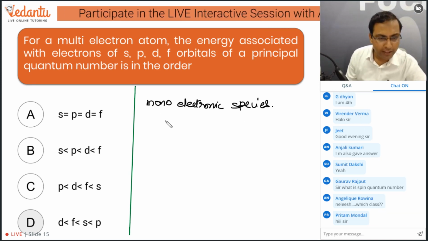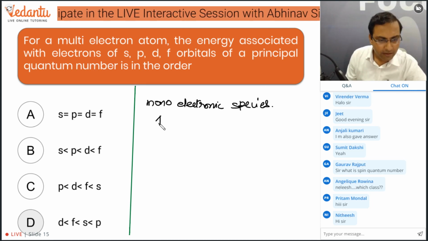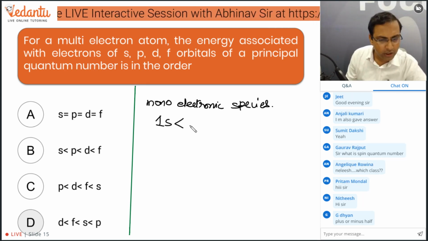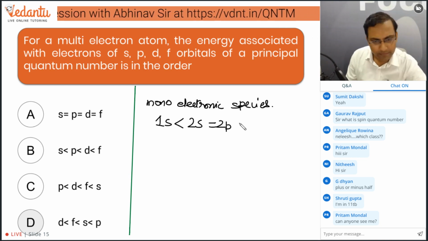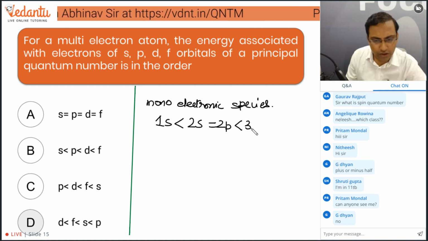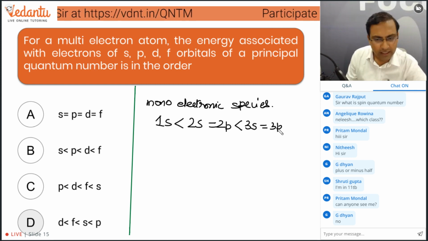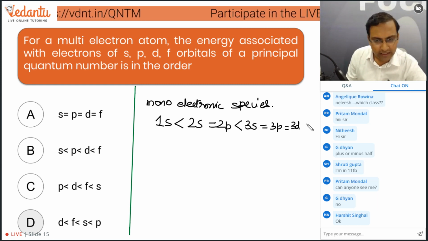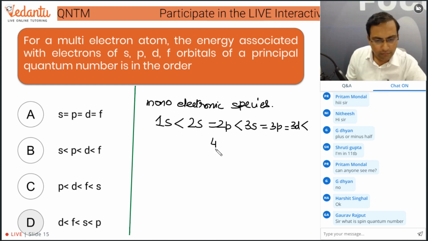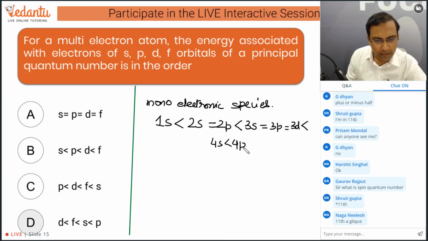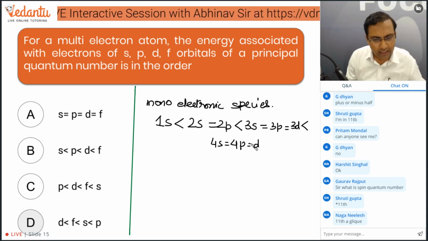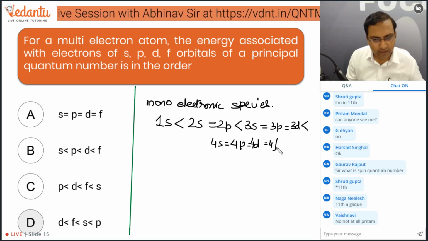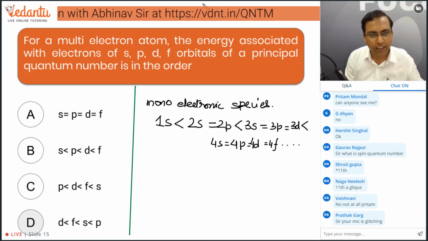For monoelectronic species, the energy of 1s is less than 2s, but the energy of 2s and 2p is equal. After that, the energy of 3s is equal to 3p, and it is equal to 3d, which is less than 4s, equal to 4p equal to 4d equal to 4f, and so on. So this is for monoelectronic species.